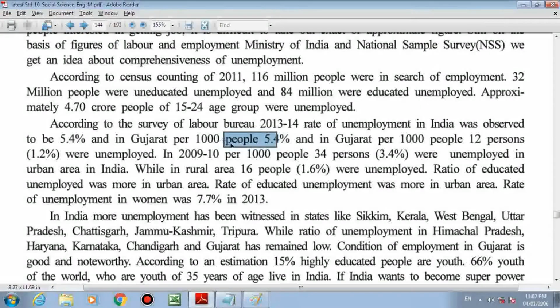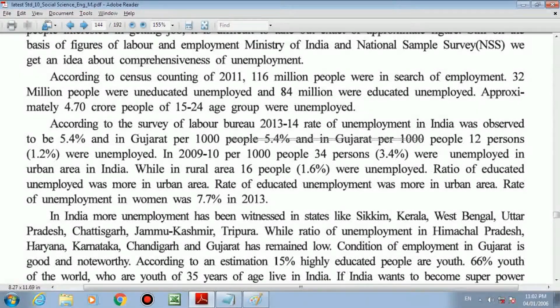Okay, I put a line. I hope you are able to make it out. Starting from people 5.5%, and in Gujarat per 1,000, this is extra. I hope you can see the tiny line over here. In Gujarat, per 1,000 people, 1.2% were unemployed. That is the correct sentence.